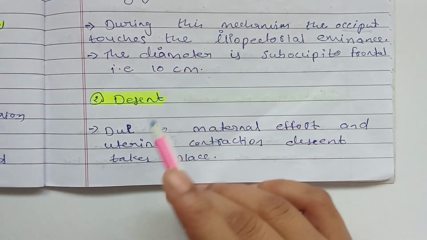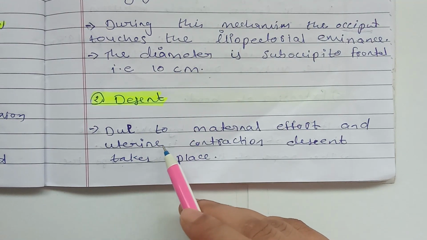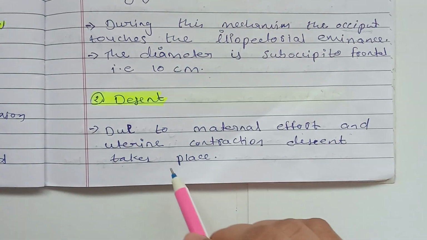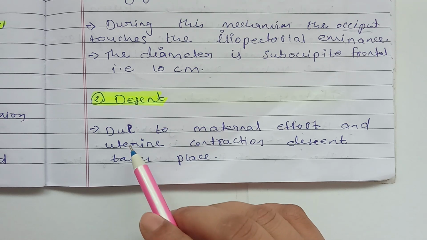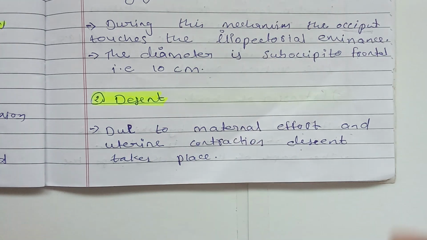Then after that comes descent, which takes place due to maternal effort and uterine contraction. So how does descent take place? Due to maternal effort and uterine contraction.